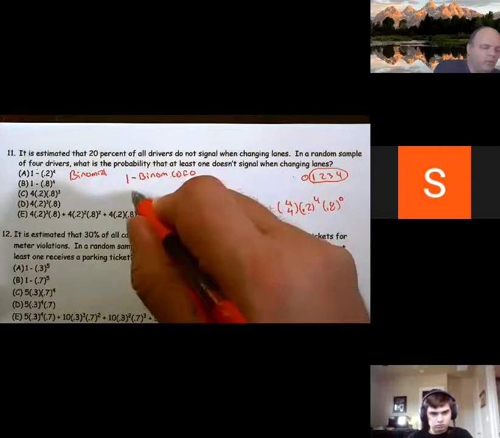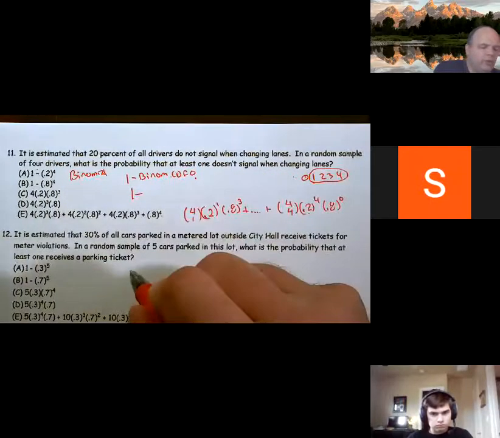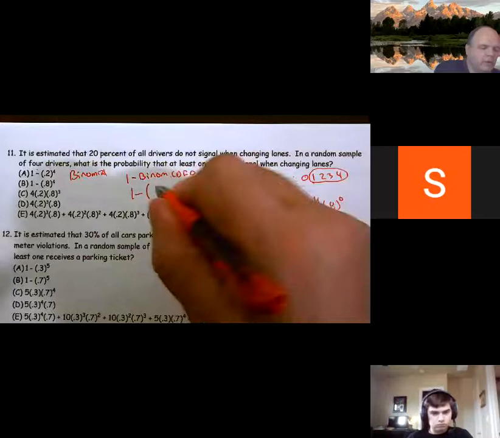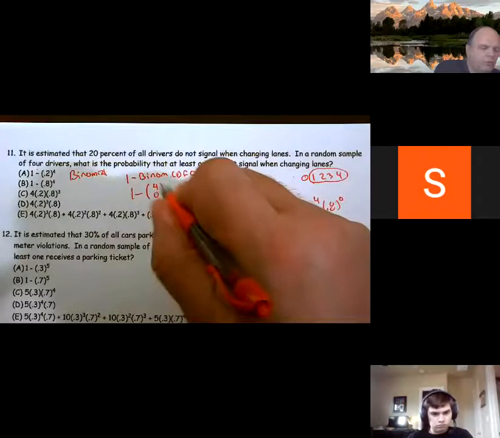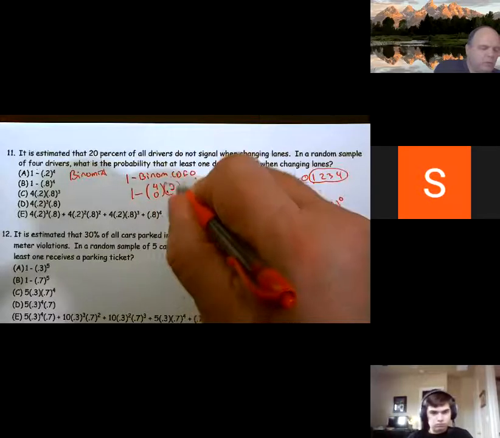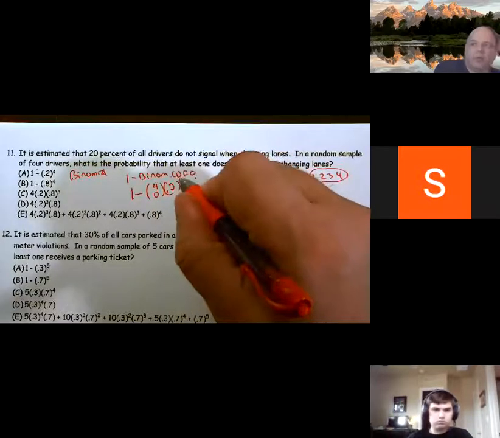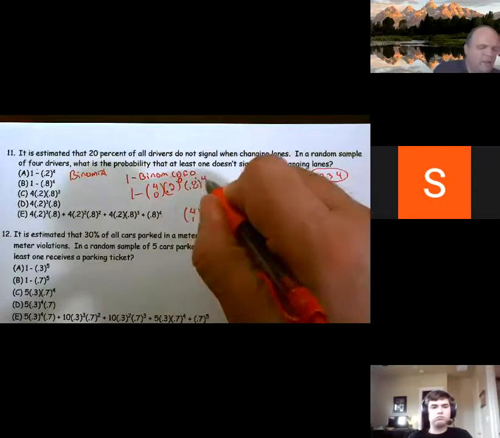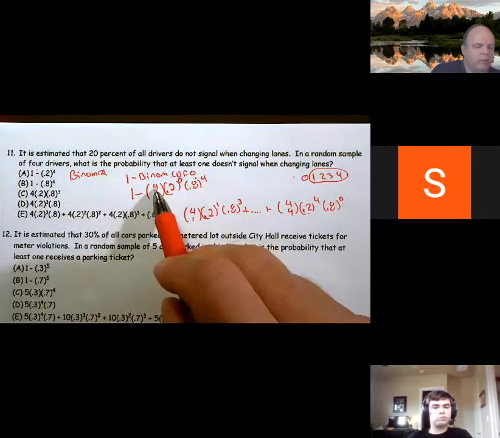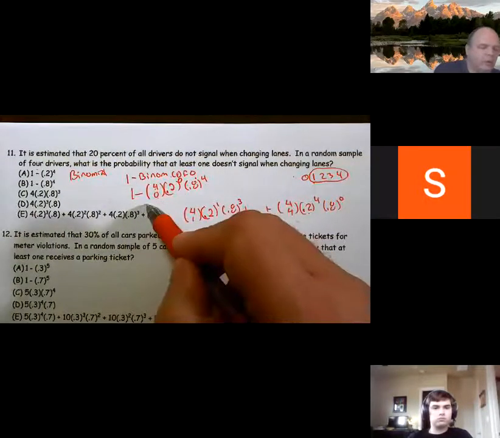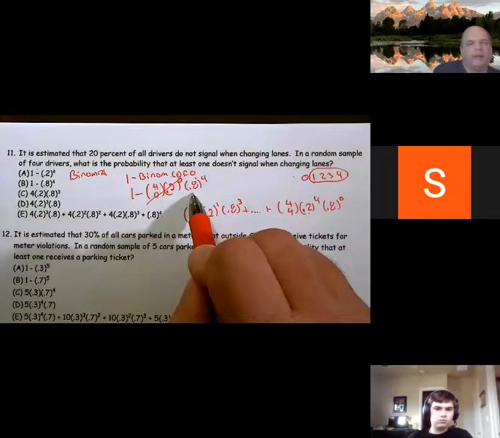Which, since it's only a singular value, is going to be 1 minus 4 choose 0, 0.2 to the 0, 0.8 to the fourth. 4 choose 0 is 1, 0.2 to the 0 is 1. So this part goes away, and here's all I have left.